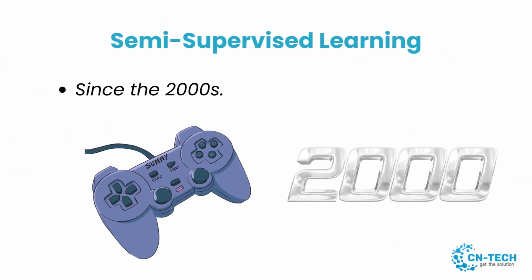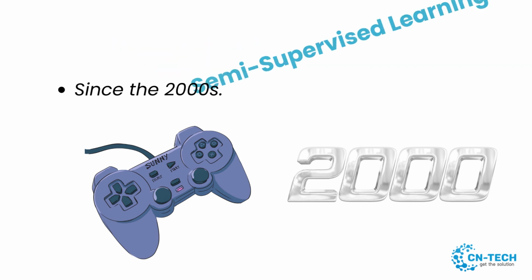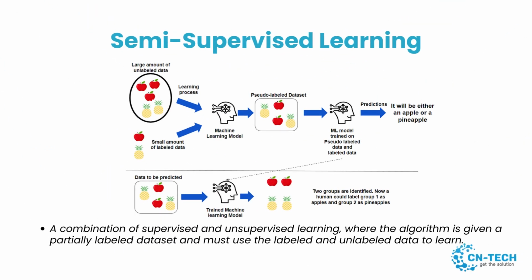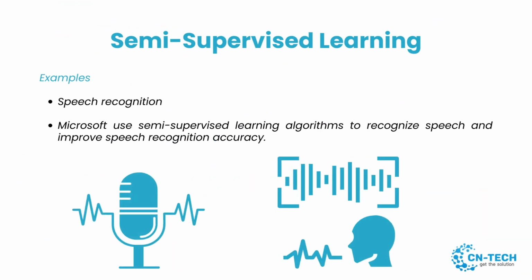Finally, let's discuss semi-supervised learning, which was introduced in the 2000s. Semi-supervised learning is a combination of supervised and unsupervised learning, where the algorithm is given a partially labeled dataset and must use the labeled and unlabeled data to learn. One example of semi-supervised learning is speech recognition. Companies like Microsoft use semi-supervised learning algorithms to recognize speech and improve speech recognition accuracy.